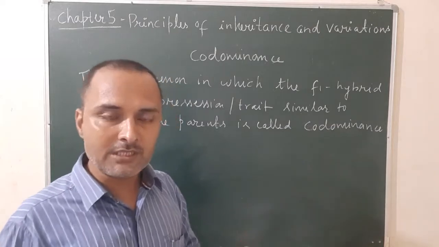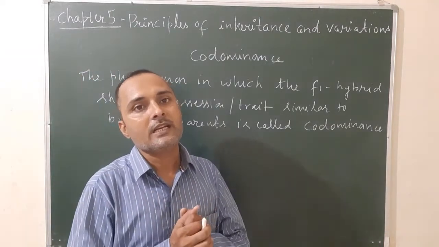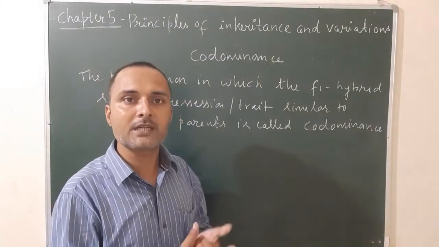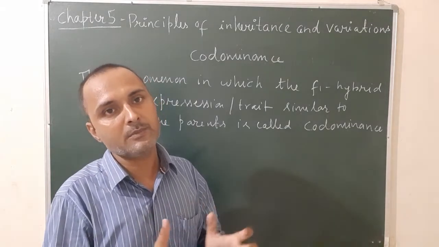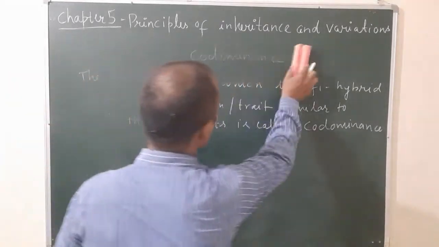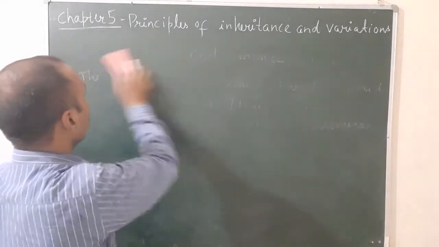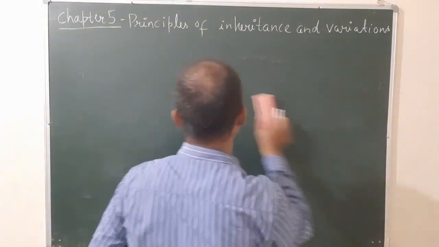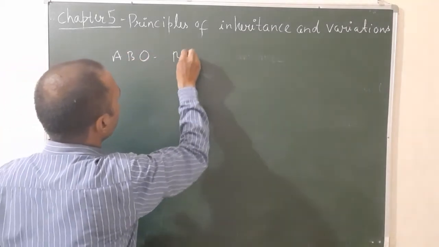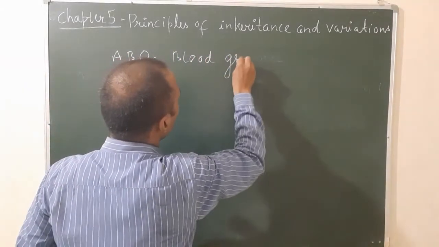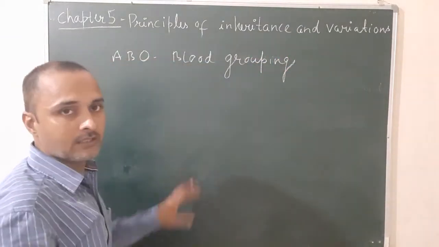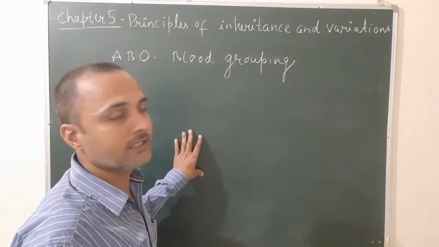In the case of incomplete dominance, both expressions mix in such a way that it gives an intermediate state, or a new expression. But in the case of codominance, both expressions or traits appear at the same time in the F1 progeny. An example of codominance is ABO blood grouping. ABO blood grouping was discovered by Karl Landsteiner.